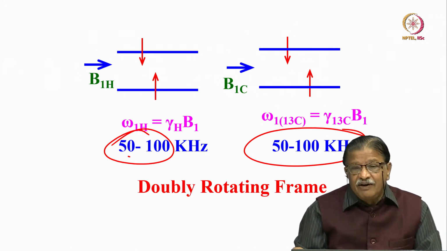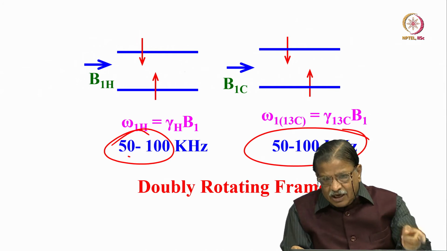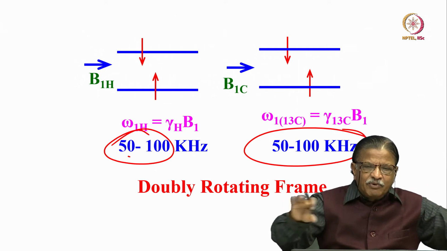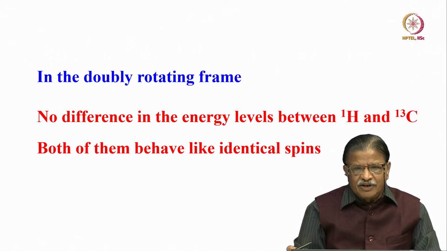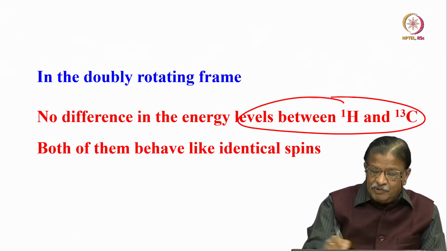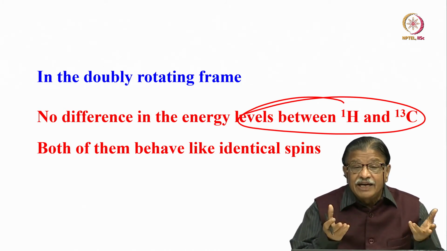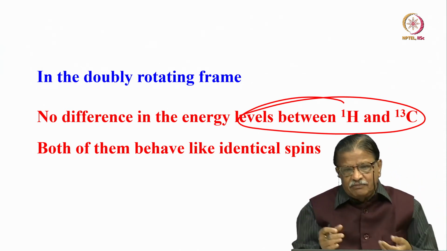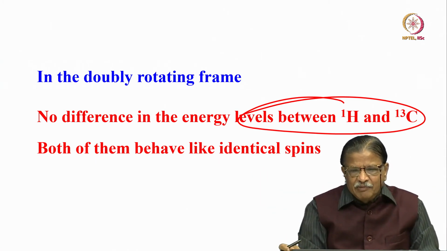And now we have entered into what is called a doubly rotating frame. In the doubly rotating frame, I tune the RF power of either proton or carbon and ensure that the energy level separation between both of them is equal. Then what will happen? Logically, when there is no difference in energy level between proton and carbon, they behave like identical spins. They lose their identity. Then you do not know whether it is a proton spin or a carbon spin, because the energy separation between both of them is the same. That is what happens in the doubly rotating frame.